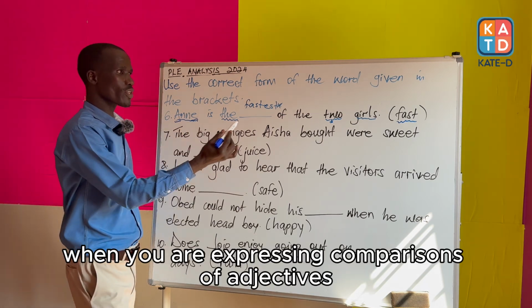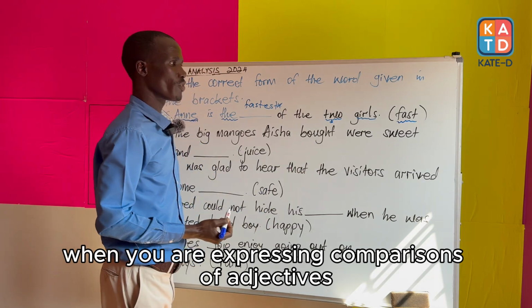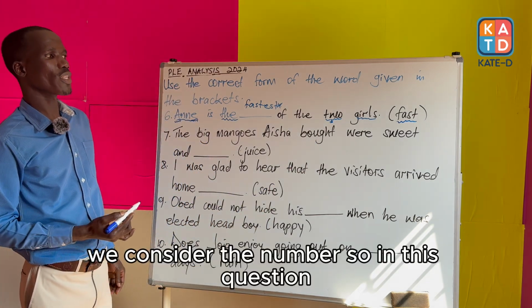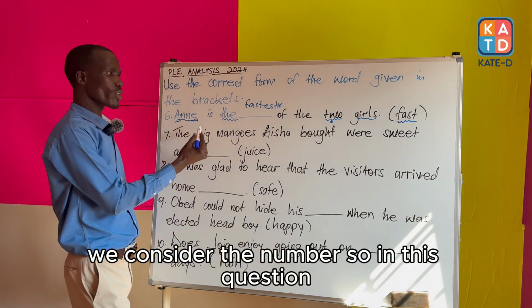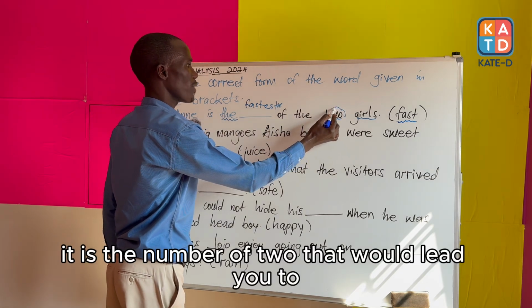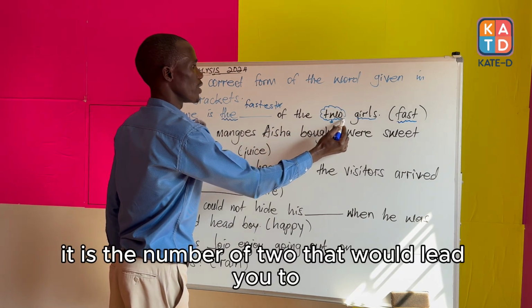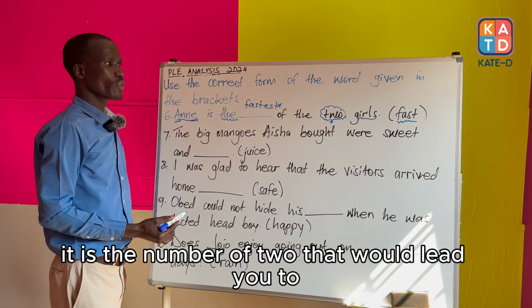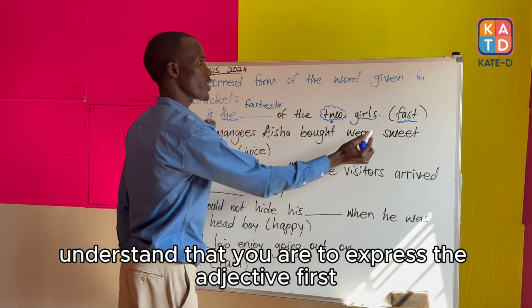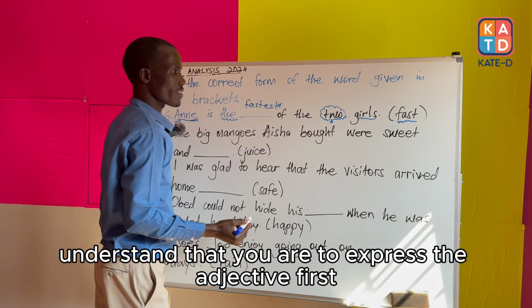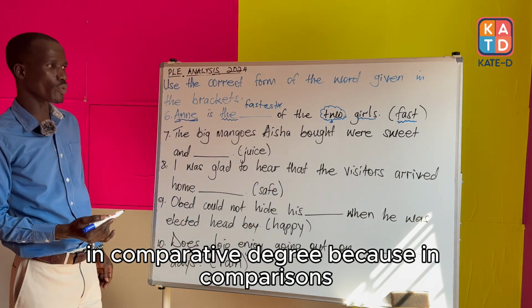When you are expressing comparisons of adjectives, we consider the number. So in this question, it is the number of two that would lead you to understand that you are to express the adjective first in comparative degree.